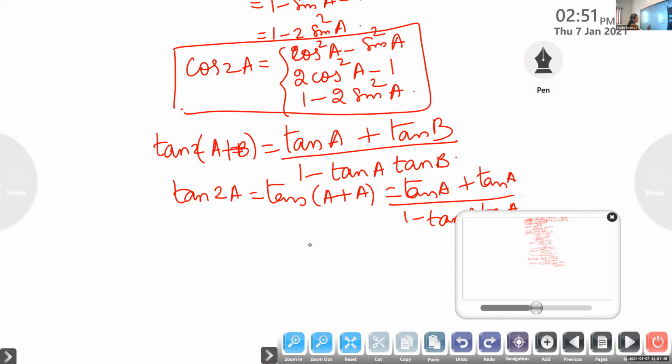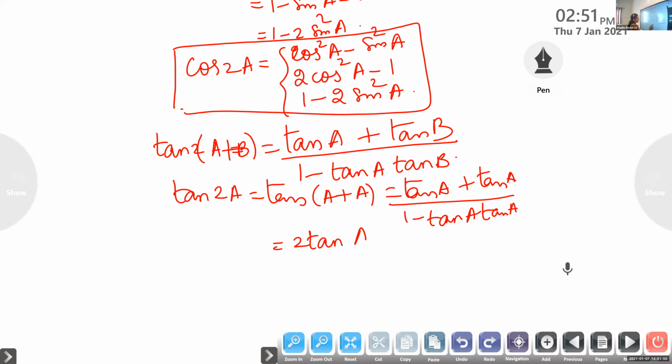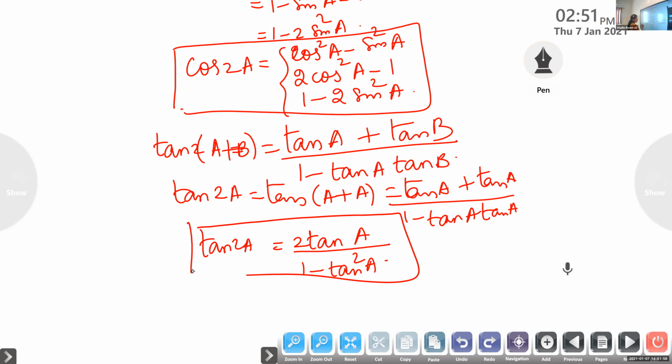It is 2 tan A by 1 minus tan square A. So tan 2A is 2 tan A by 1 minus tan square A.